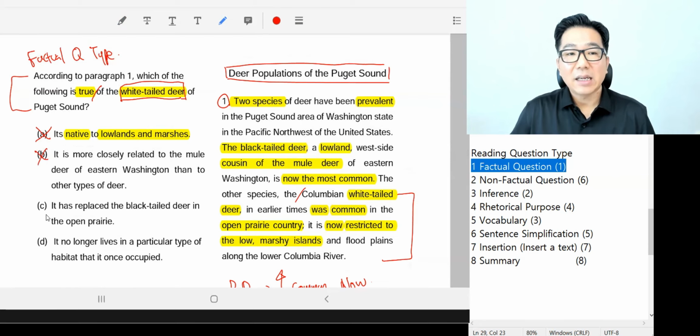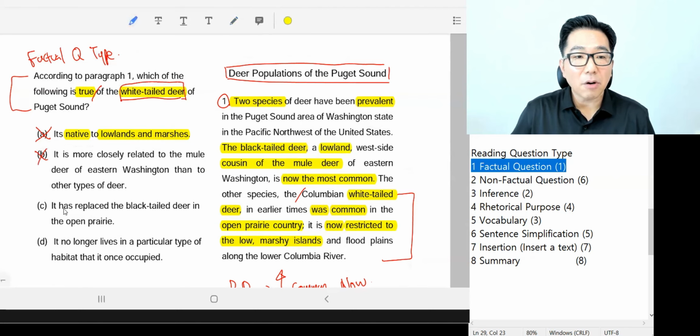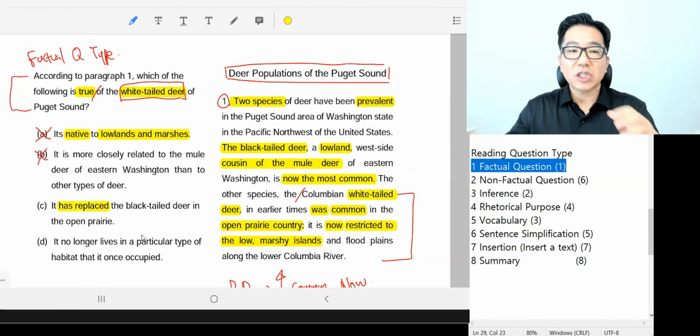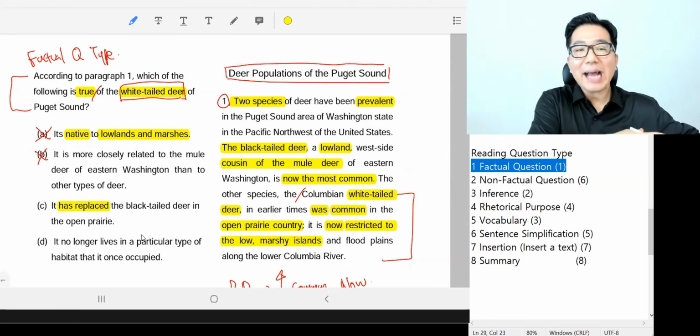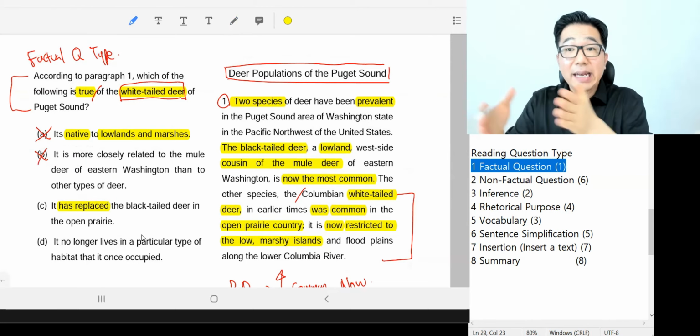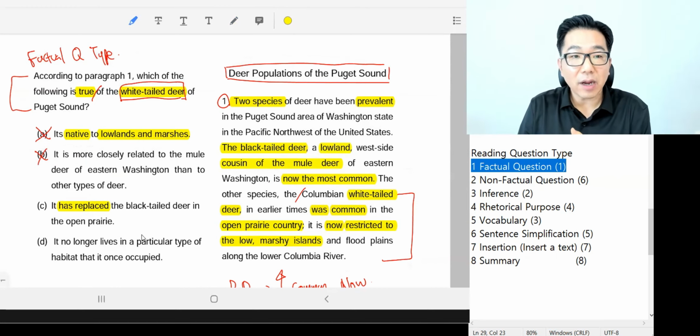3, C. It has replaced the black-tailed deer in the open prairie. Very basic, but still, let's be thorough. Notice the grammar. It has replaced, so means it replaced from the past until right now. Has replaced, right? But it's wrong in 2 things. First of all,